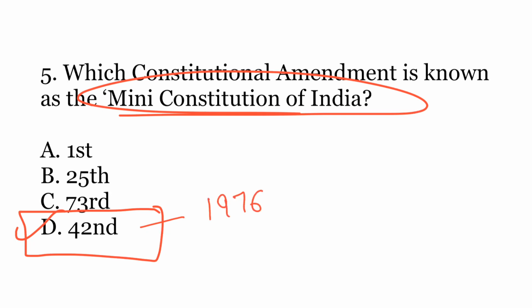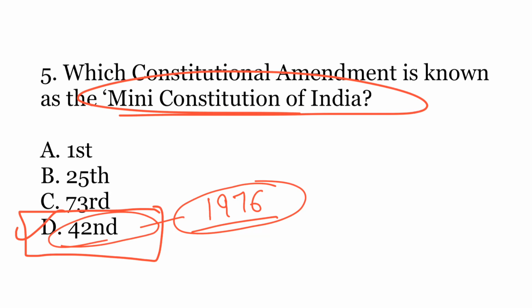It was in the year 1976, and during the passage of this particular amendment, internal emergency was in operation in the country. So at that time, then Prime Minister Ms. Indira Gandhi tried to change various provisions of the constitution in one go. So this amendment is also notoriously known as the Dictator's Amendment. Most of the effects of this amendment were reversed by the 43rd and 44th Amendments.